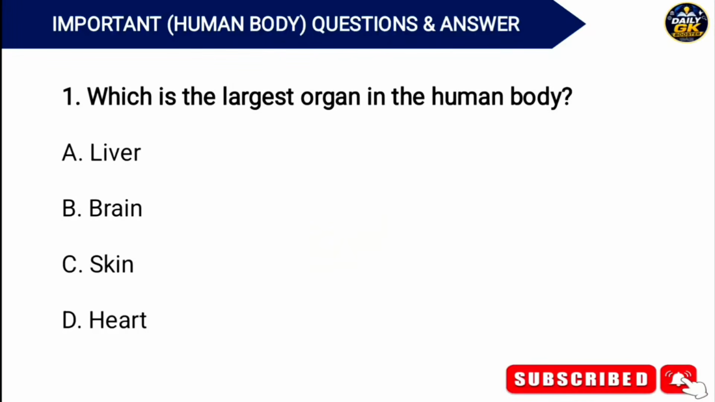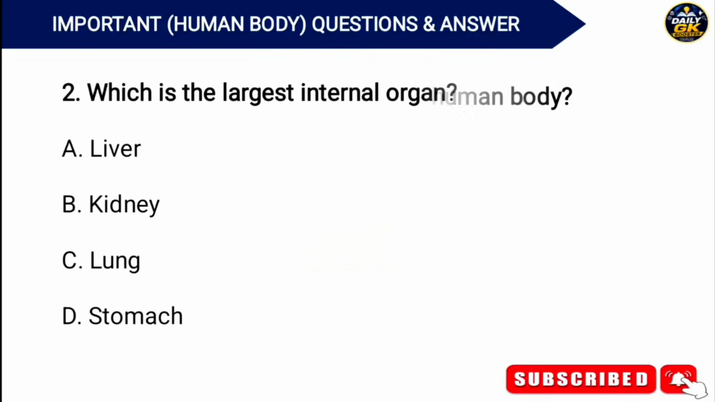Which is the largest organ in the human body? Answer. Option C. Skin. Which is the largest internal organ? Answer. Option A. Liver.